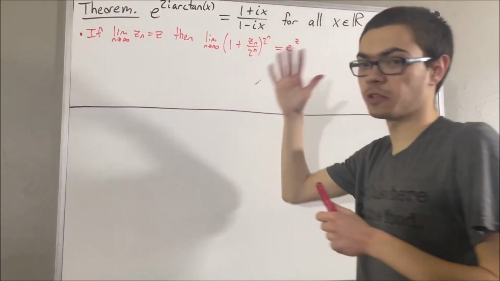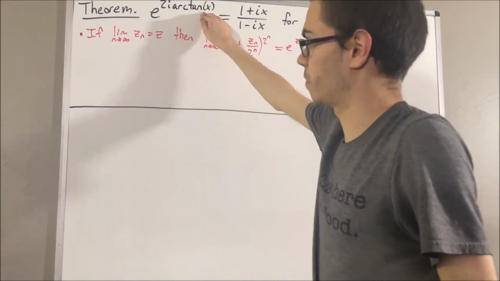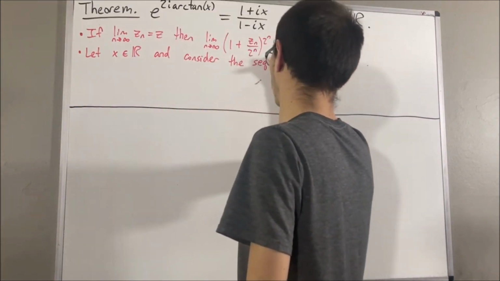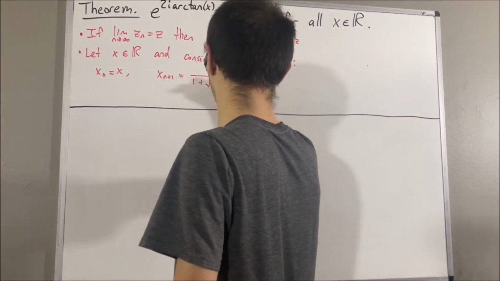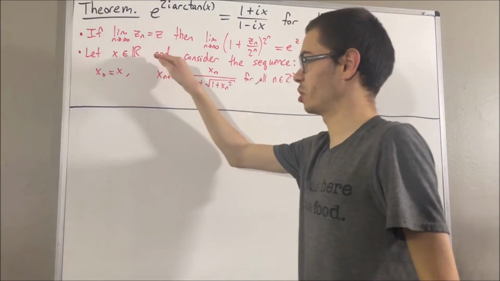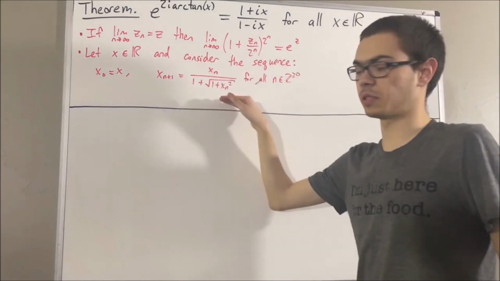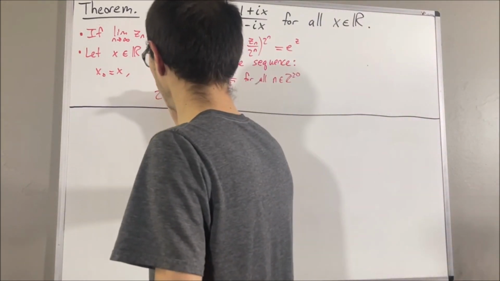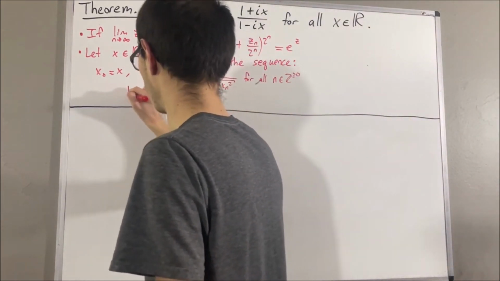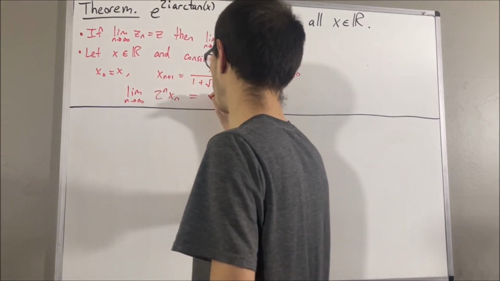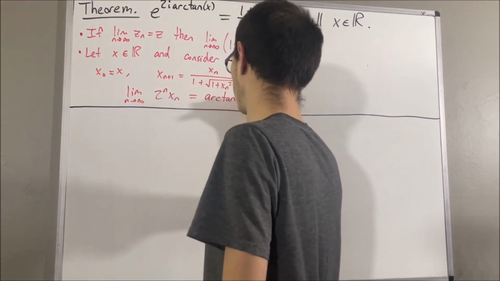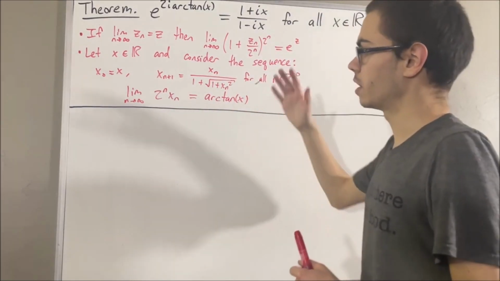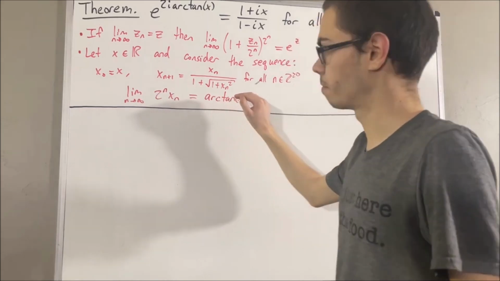We also defined another function called the arctangent function, and we defined it as follows. Let x be a real number and consider the following sequence. Then it turns out the sequence 2 to the n x_n converges. And we define the value it converges to be the arctangent of x. And at this point, this is all we know about the arctangent function.